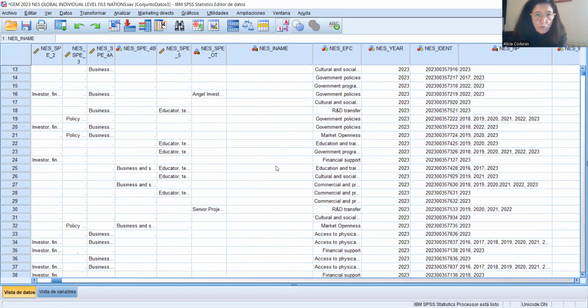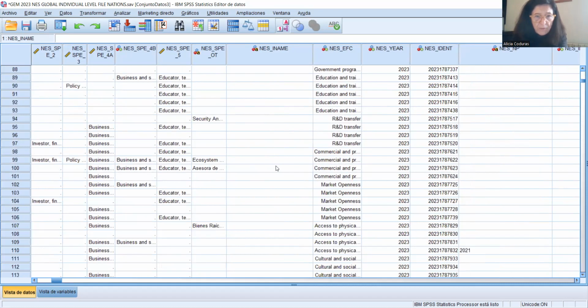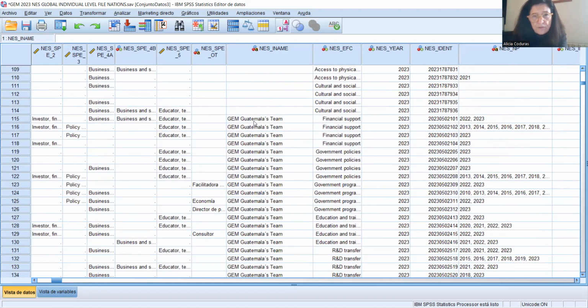Some teams do not fill this variable. It is not critical, but for example, other teams do.